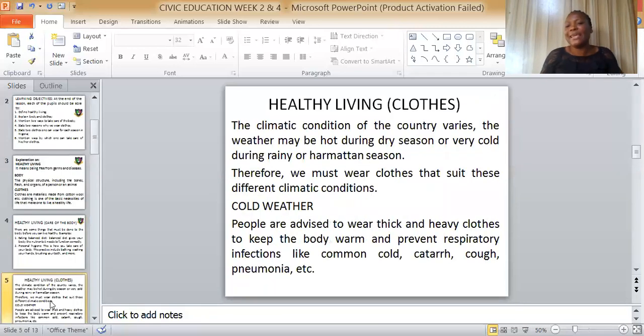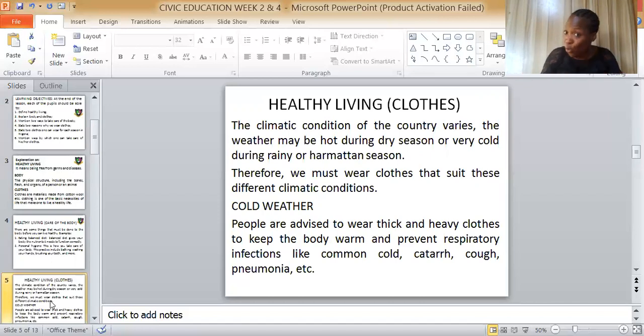Healthy living in terms of taking care of our clothes. The climatic condition of the country varies. The weather may be hot during dry season or very cold during rainy or harmattan season. Therefore, we must wear clothes that suit these different climatic conditions.